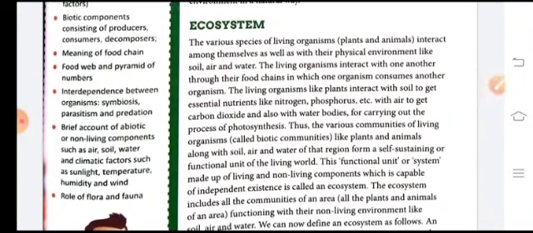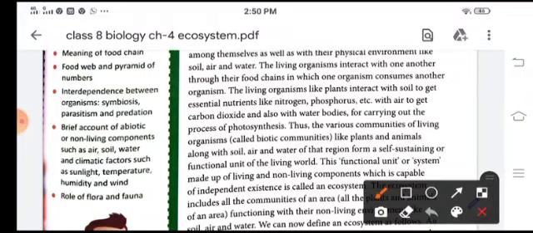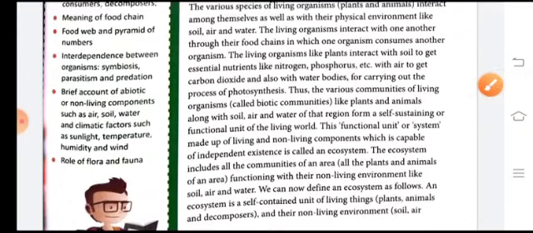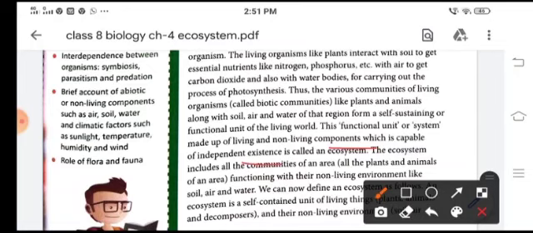So various communities of living organisms like plants and animals with soil, air and water of that region form a self-sustaining or functional unit of the living world. Now this functional unit is made up of living and non-living components which is capable of independent existence, and it is called an ecosystem.